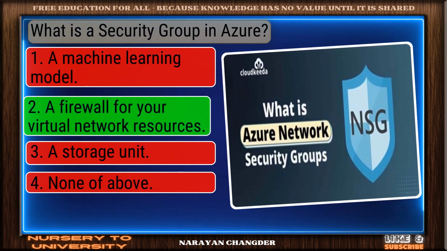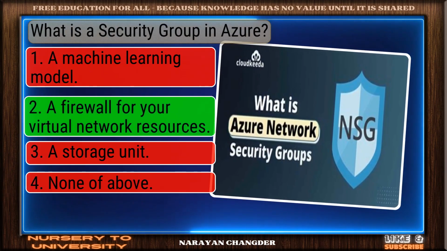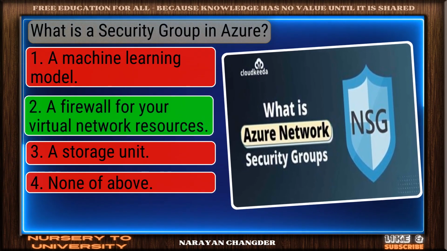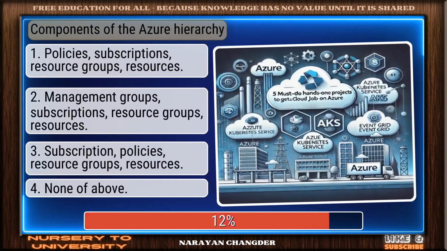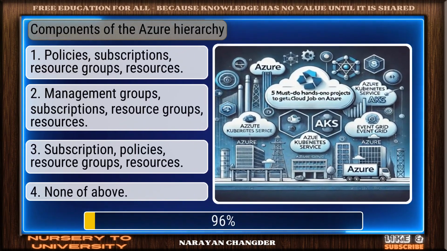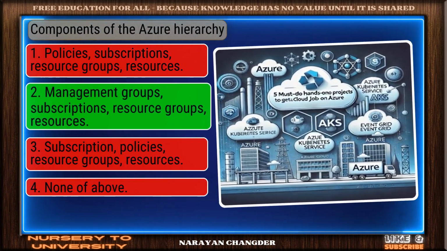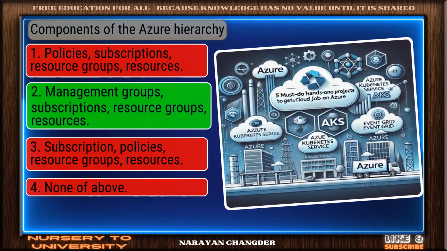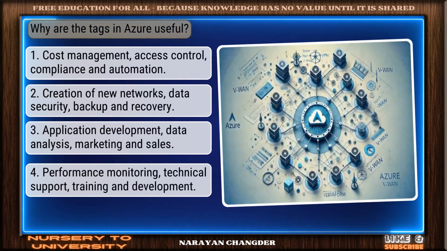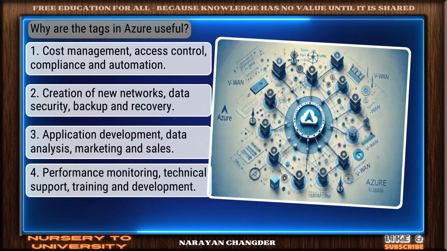Solid response. A firewall for your virtual network resources is a valid choice. Question number 70. Components of the Azure hierarchy. You got it. Your choice management groups, subscriptions, resource groups, resources is right. Question number 71. Why are the tags in Azure useful?